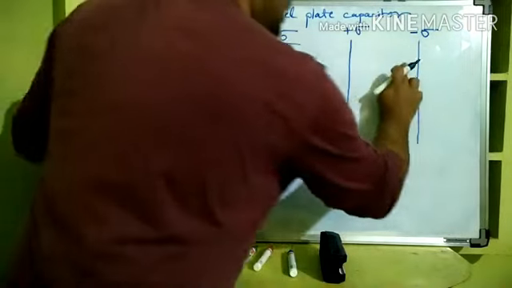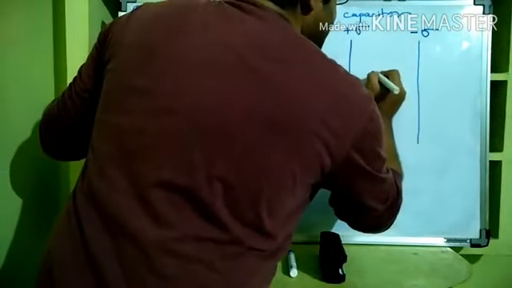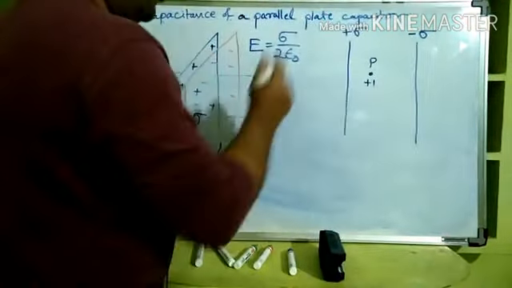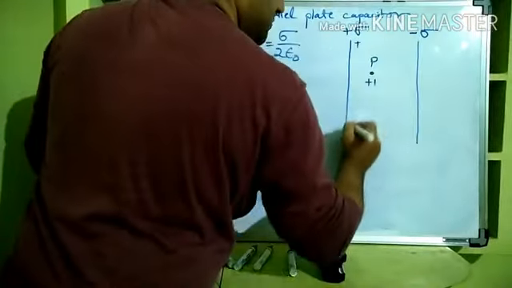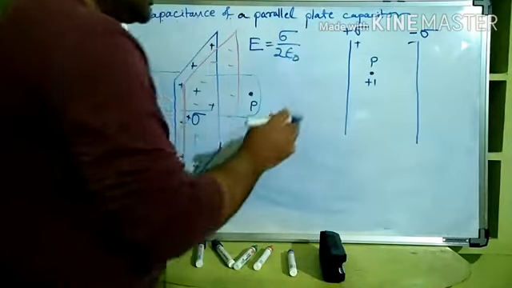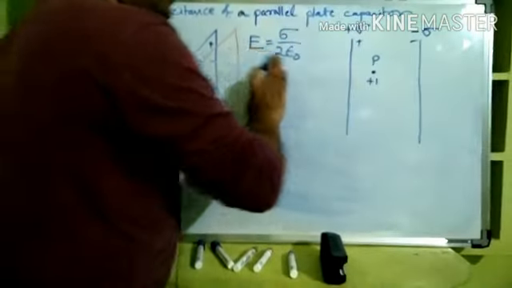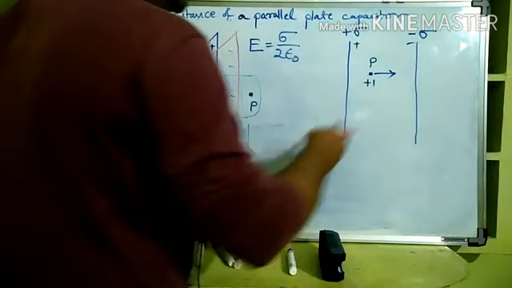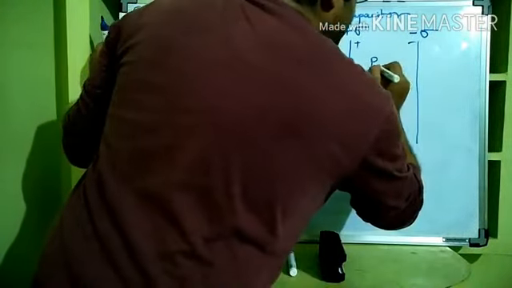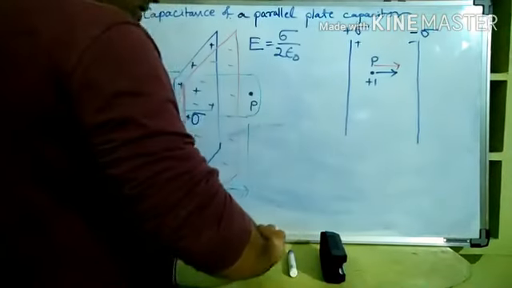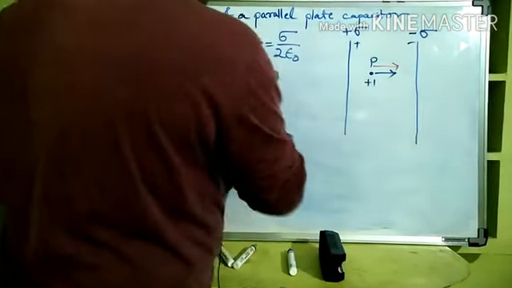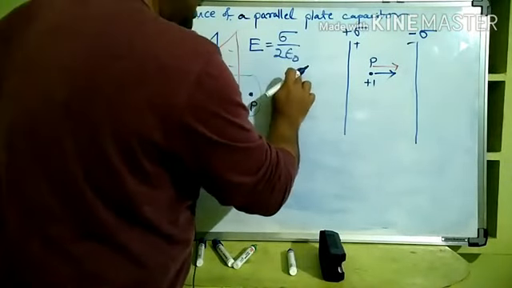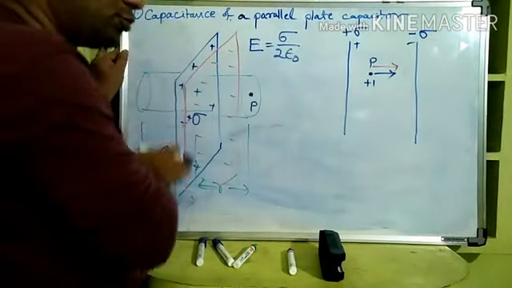Now you imagine a unit positive charge here, your P. What will happen? This plate is positively charged and this plate is negatively charged. Now this entire positive plate will push P, right? And the entire negative plate will pull P, right? Now, E is sigma by 2 epsilon naught. This was the electric field intensity due to one plate.